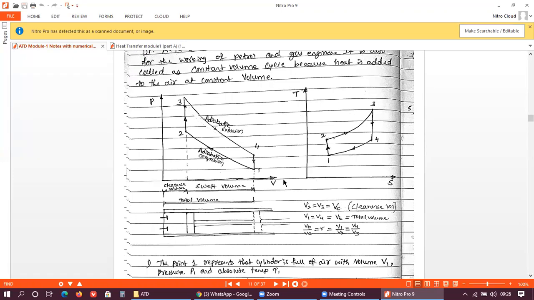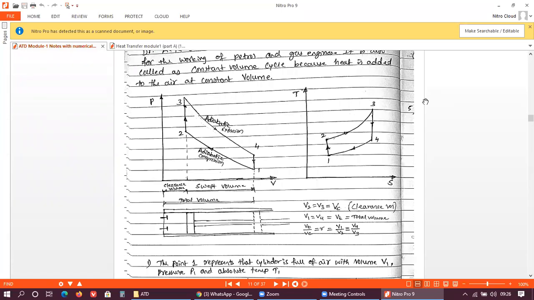After that we will go with one important derivation, that is the efficiency of the Otto cycle, right? There is one small derivation, so we will go with that derivation. Later on there is one more derivation that we call the mean effective pressure of the Otto cycle.